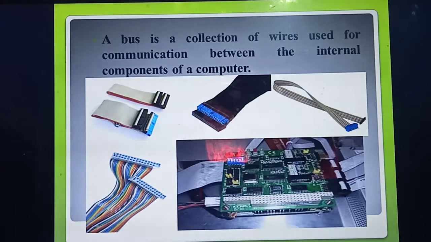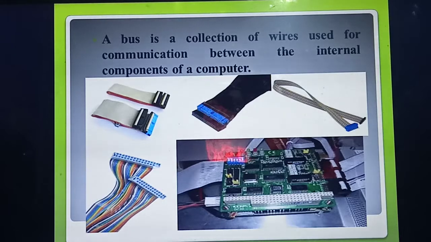Wires. A single wire we can just call a wire. So a collection of wires we call what? Bus. Understood what I mean by bus? Bus is a collection of wires. So what's the use of bus? It is mainly used for communication between the internal components of a computer. So inside the computer, what internal components are there? It is mainly used to communicate with the internal components of a computer.